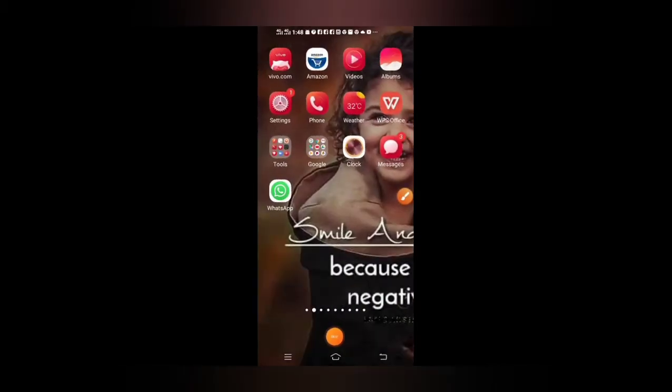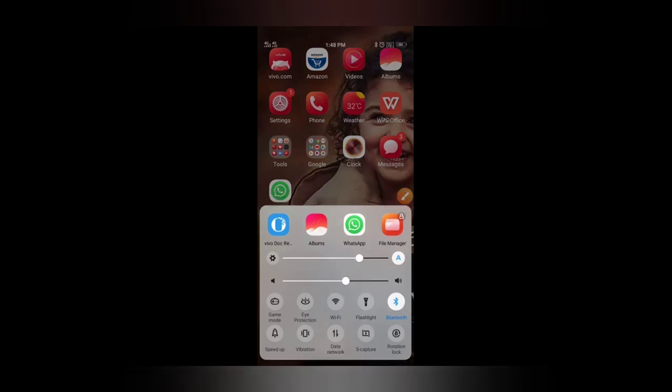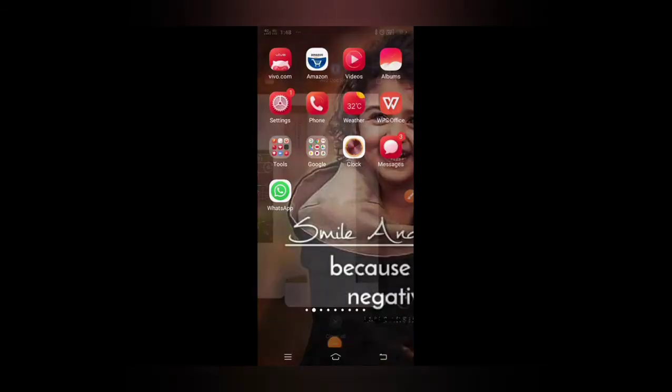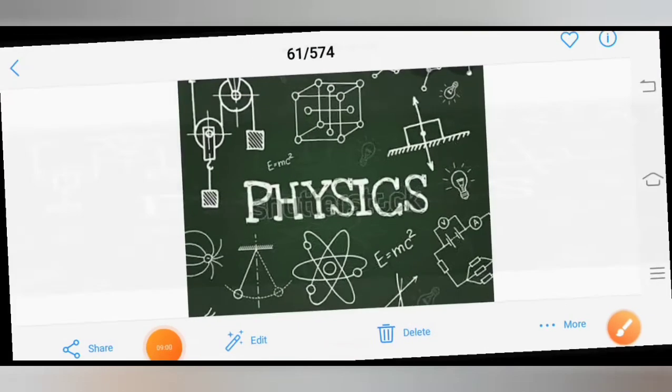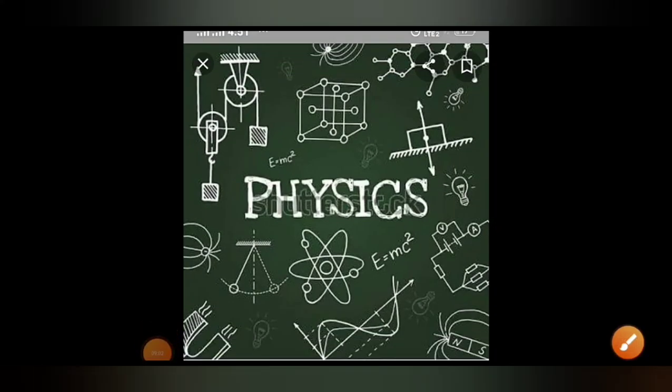So students, this is all about today's topic. I hope you understood today's topic, that is work and types of work, along with units of work and numerical.